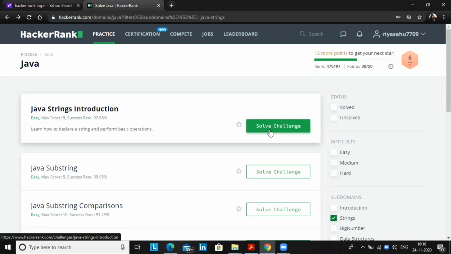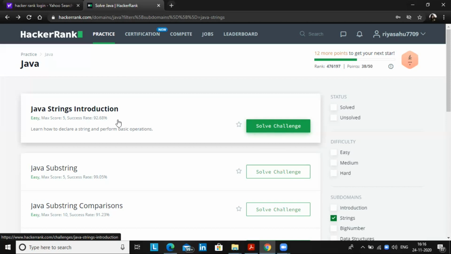Today we will be solving some of the challenges given on the website of HackerRank. Whenever you go to campus interviews, some companies take tests on HackerRank, where a problem statement is given and we have to write the code for it. It is basically a filtering method: they filter out the good programmers amongst all the people. Let me start with a very basic thing, the Java string introduction.